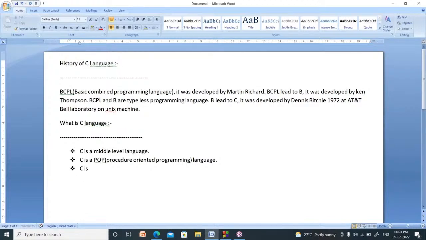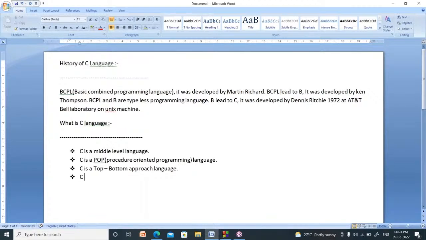Now, C is a top to bottom approach language. C language is executed from top to bottom, line by line, in order. Java and C++ are executed differently, but C language is always executed from top to bottom. So it follows the top to bottom approach.